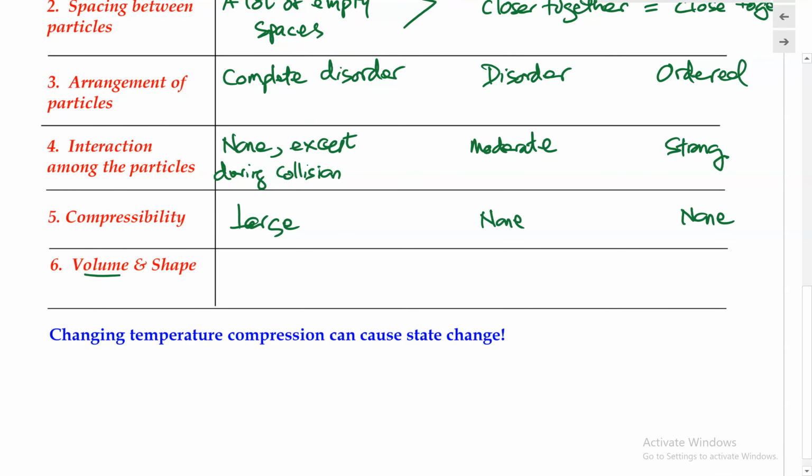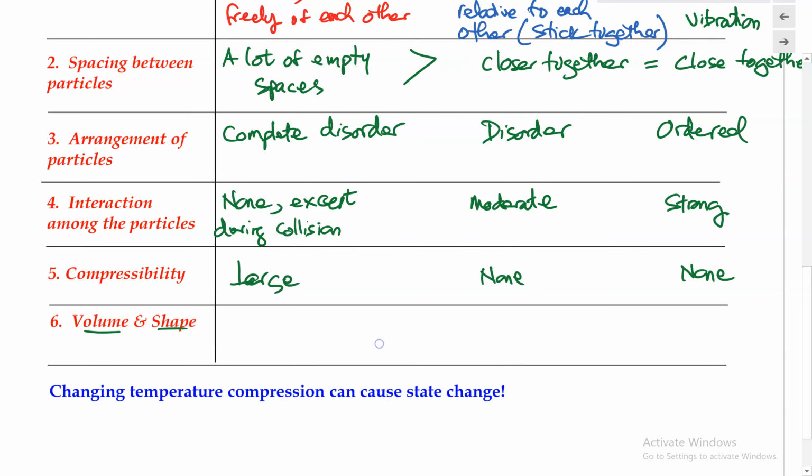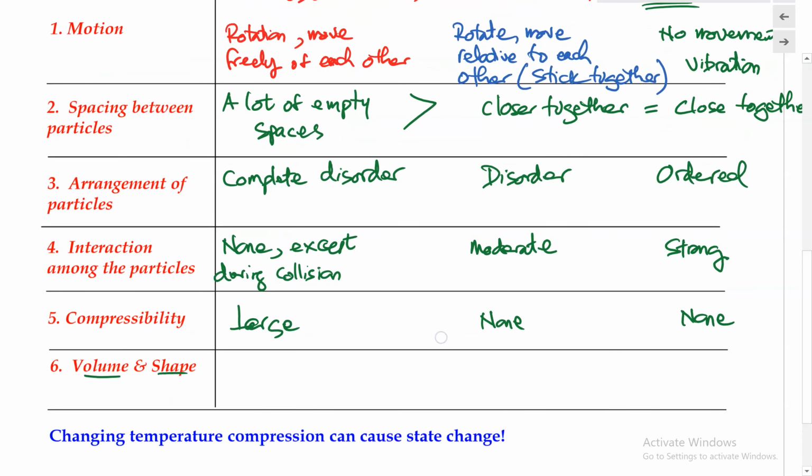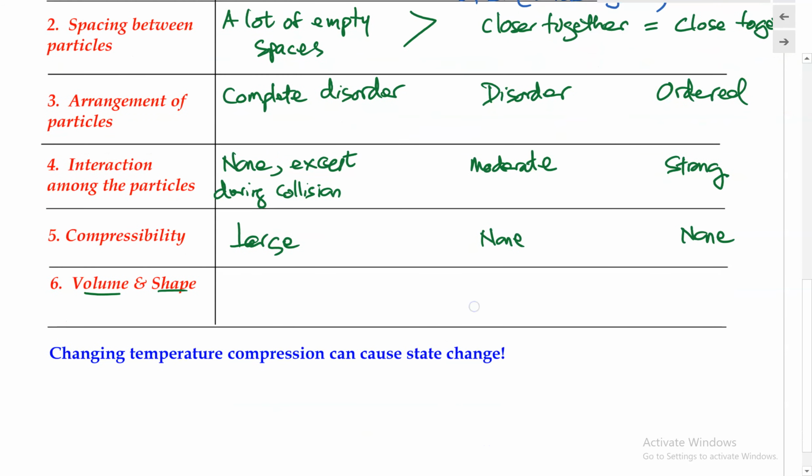And lastly, volume and shape. In the gaseous state, it is said to have indefinite volume and indefinite shape. And the reason for this is as follows. If we were to take a sample of a gas and put it in a container of certain volume or shape, then that gas sample would adopt the volume and the shape of that container. But if we were to now open it up and give it a new environment, then it will occupy the volume and the shape of the new container. So therefore, it has indefinite volume and indefinite shape.